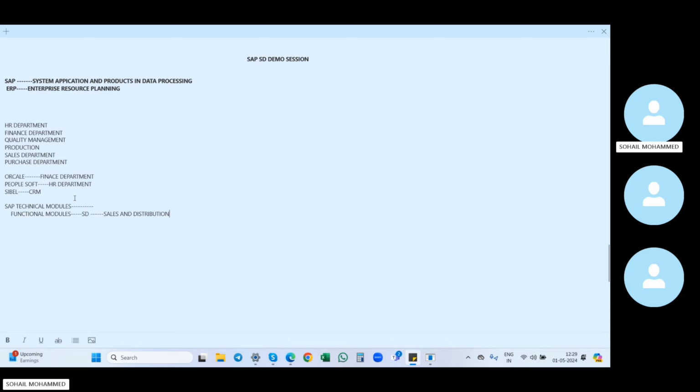Another point: SAP is a tightly integrated product. That means, for example, MM is doing some work on a particular product now, and SD wants to know where the work stands now. SD can easily track what MM is doing. That is nothing but a tightly integrated product. If we update something in one department, it is reflected in the other department as well. So there is no need to inform the other department, right?